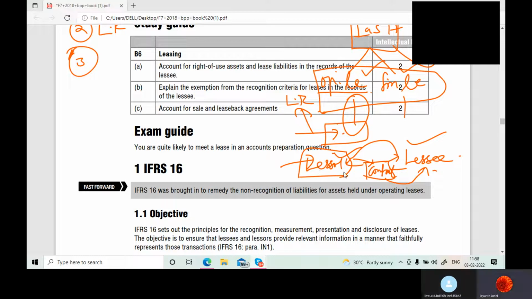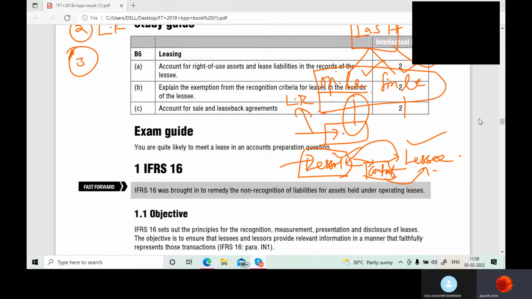The lessor. Risk and reward is not transferred to lessee. Who retains the reward, and who takes care of the property, who would be in charge of that property? Lessor. Any damage happens to the property, who will be responsible? Lessor. Lessee has nothing to do with any kind of risk associated with the property.